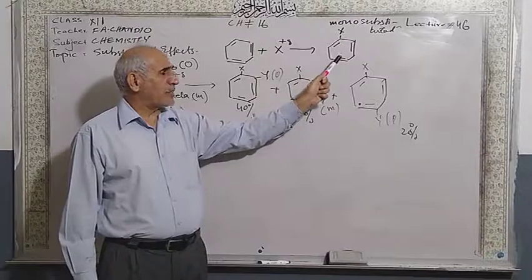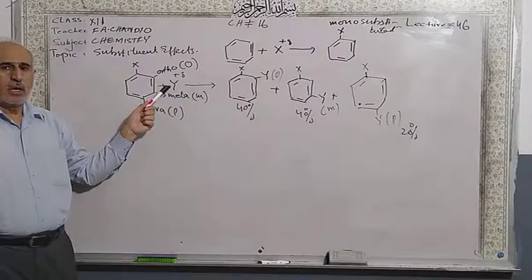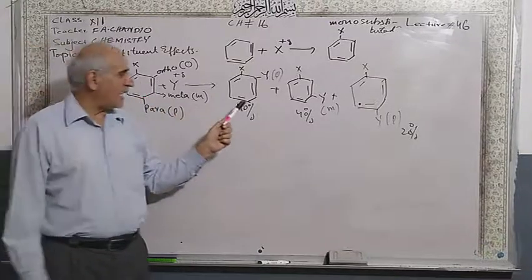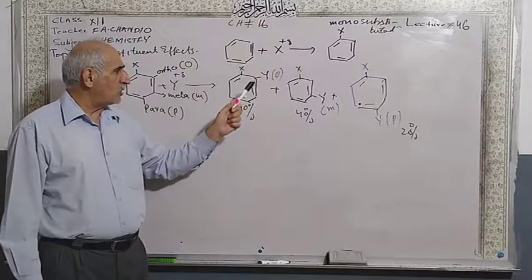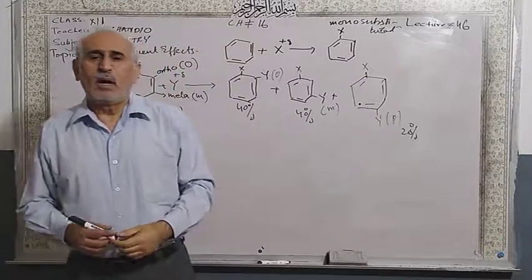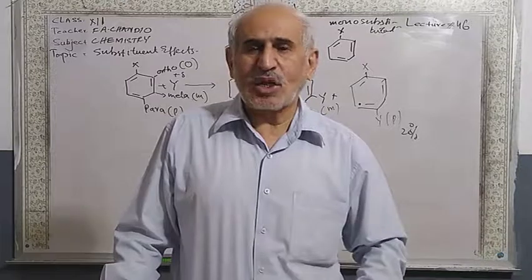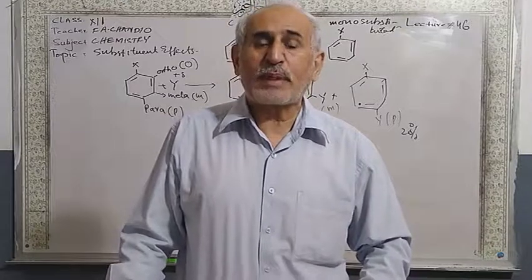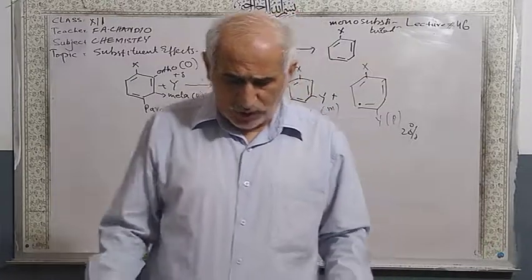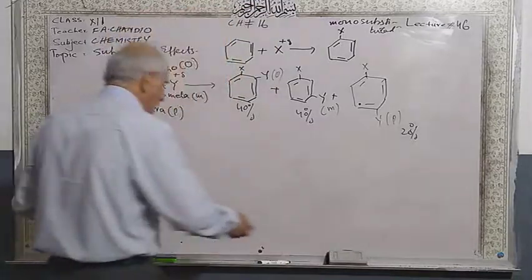When another electrophile attacks, the chances are 40% at ortho, 40% at meta, and 20% at para. But this chance basis does not agree with the experimental observations. So according to the experimental observations,